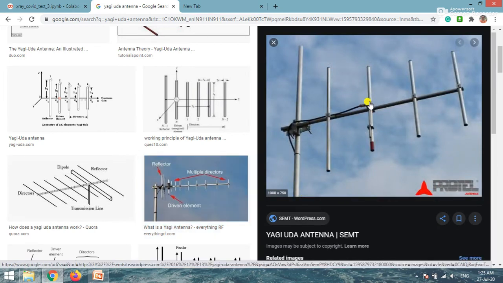Here it is connected. Although this is not a folded dipole but a normal dipole, in this case there are two reflectors. The reflectors will make sure that the wave goes in this direction and not in this direction. If any wave goes in this direction, it will be reflected back. So these are called reflectors, and these are called directors.